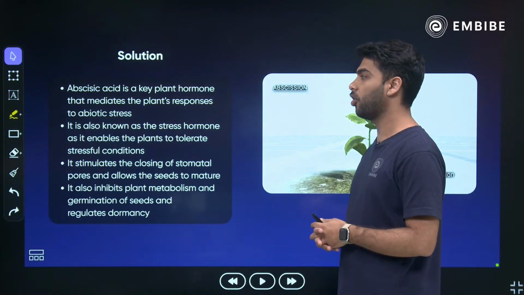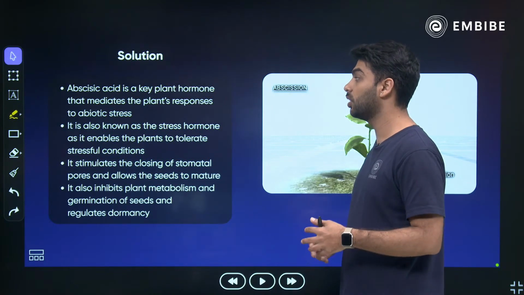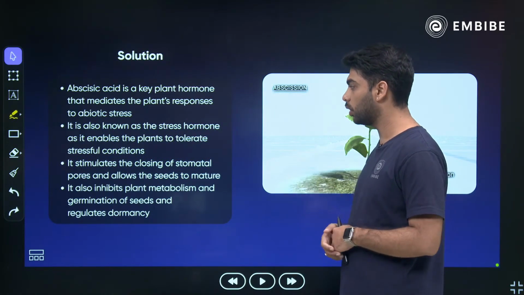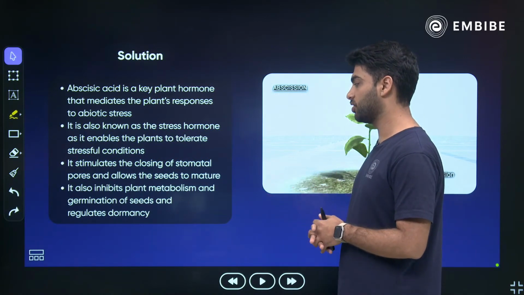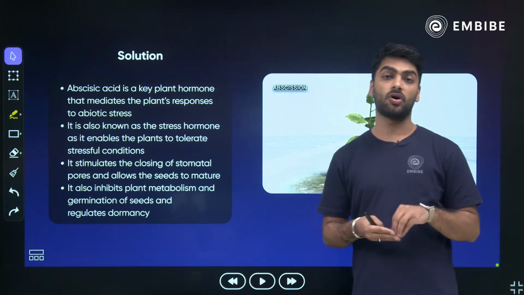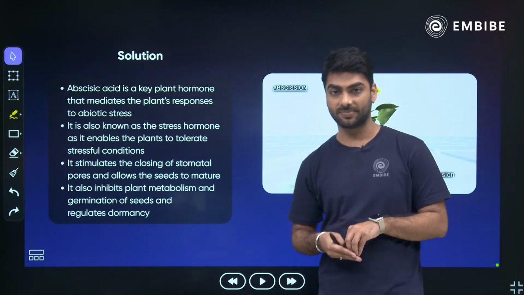It is a key plant hormone that mediates the plant's response to abiotic stress. It is also known as the stress hormone because it inhibits growth. It stimulates the closing of the stomata so that transpiration does not happen, and it also causes wilting of leaves.